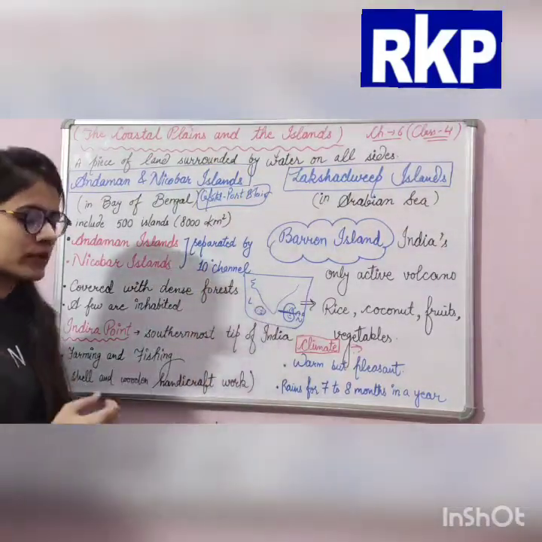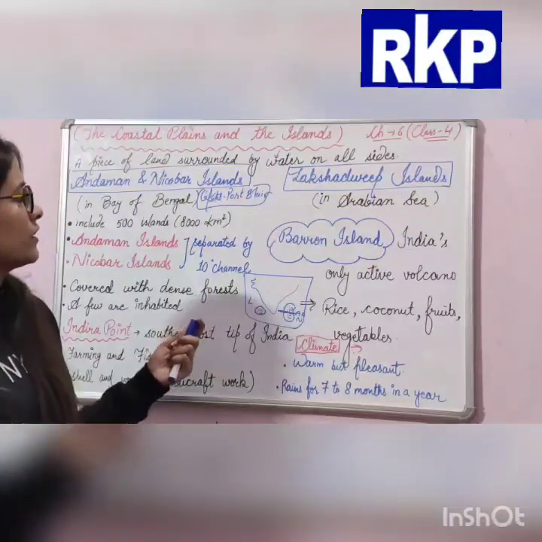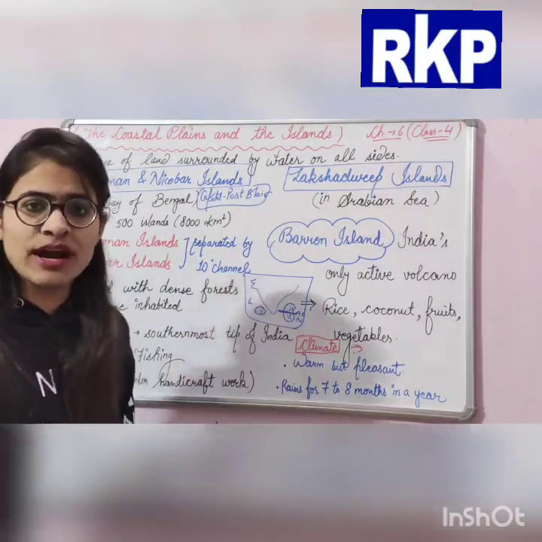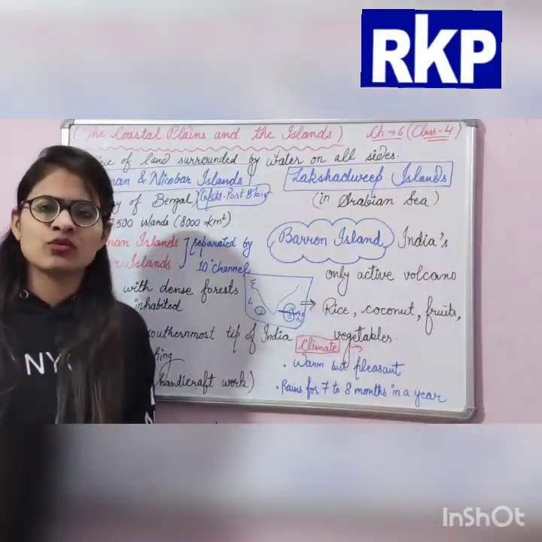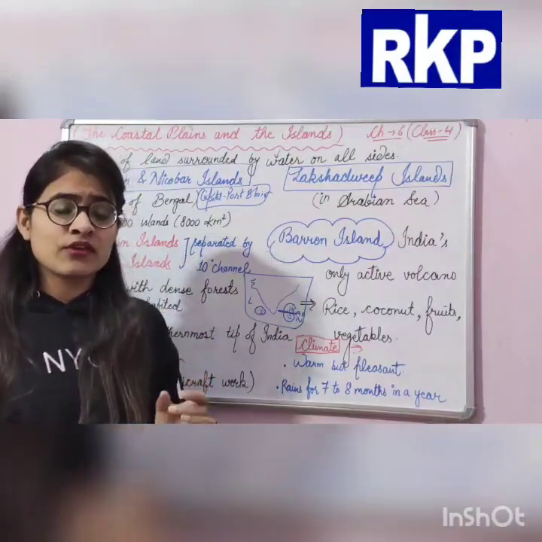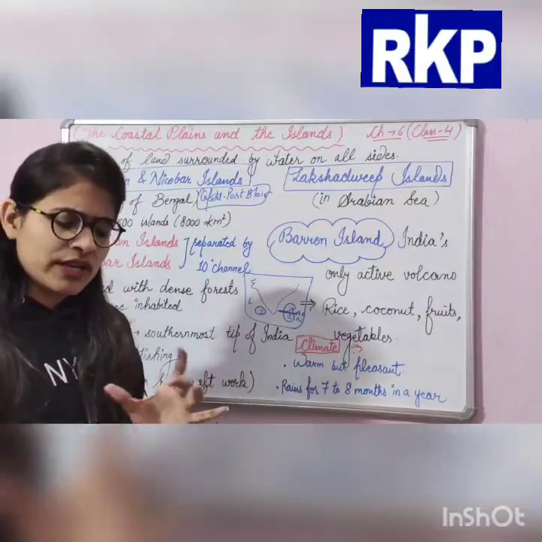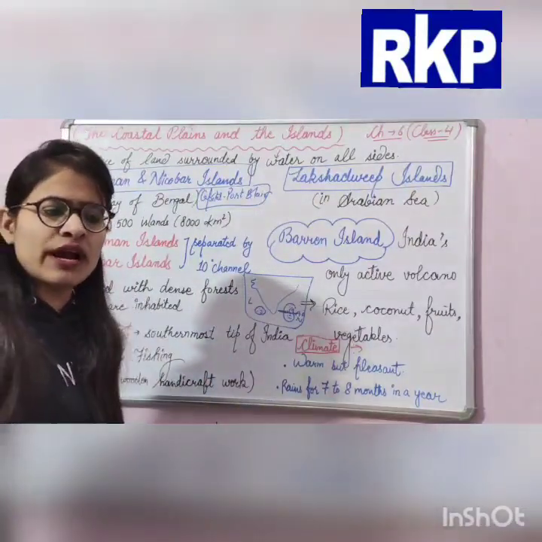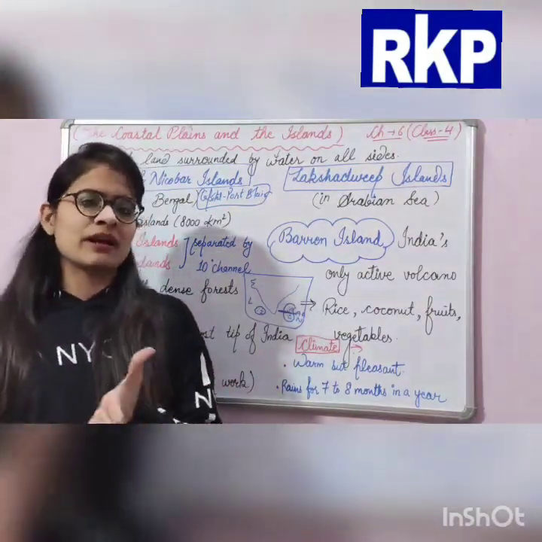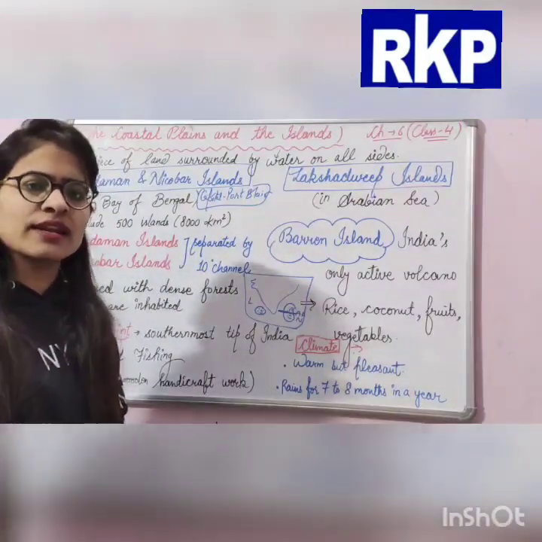Okay, and there are so many islands. We can say 500 plus islands in the Andaman and Nicobar Islands, but only a few of them are inhabited. Inhabited means that only in a few islands do people live. It means they are inhabited, or lived in, by people. So only a few are inhabited.